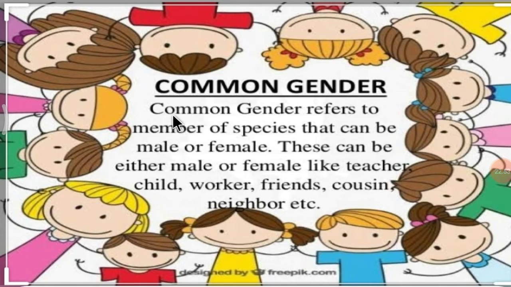What is common gender? Common gender refers to members of a species that can be male or female.